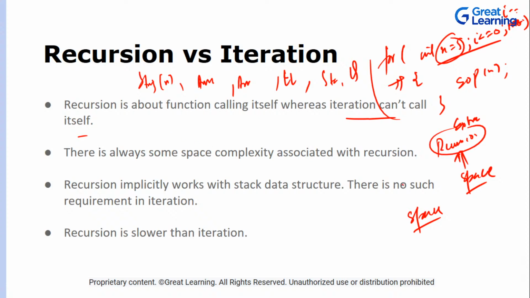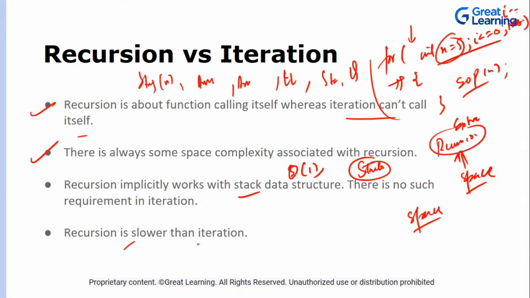So recursion internally uses a stack, that is the extra memory. But there are some recursive calls in which, even if you're using a stack, the space complexity is still constant. I'll show you those things as well, don't worry about it. So now these things are done. Recursion implicitly works with a stack, as I told you earlier. There is no such requirement in iteration, as we saw. The same program for recursion uses extra space, and this is the for loop within which we are doing the same thing, but with no extra space.